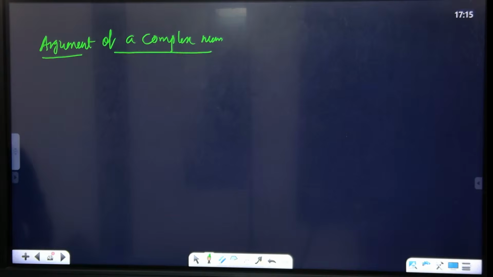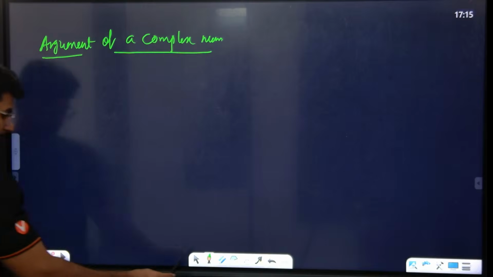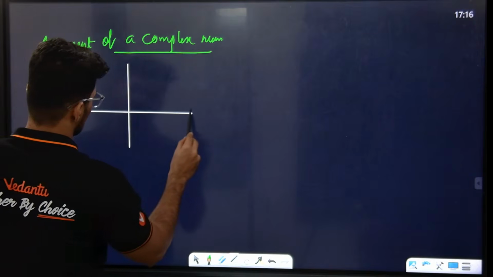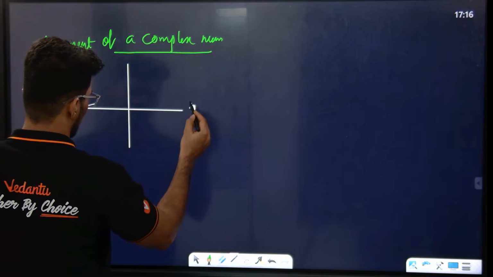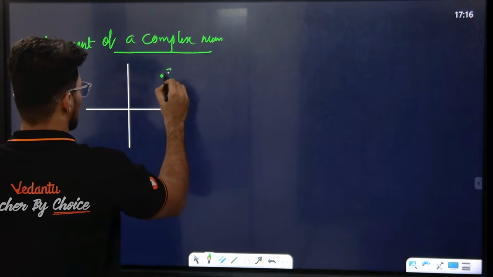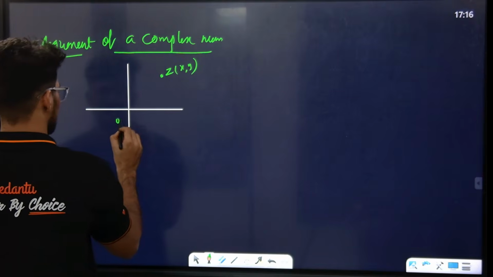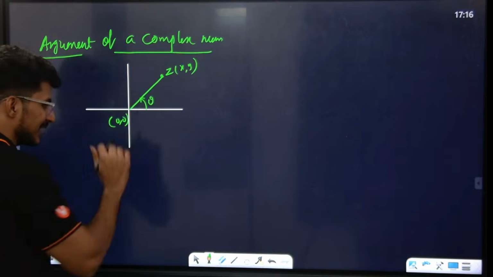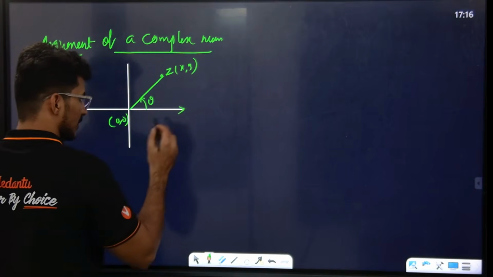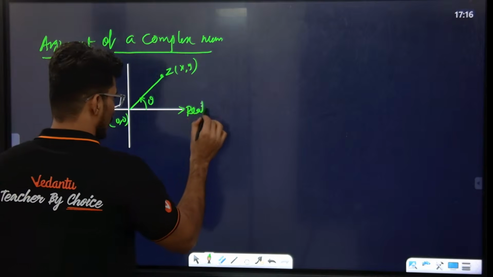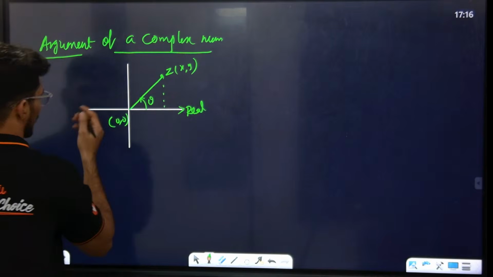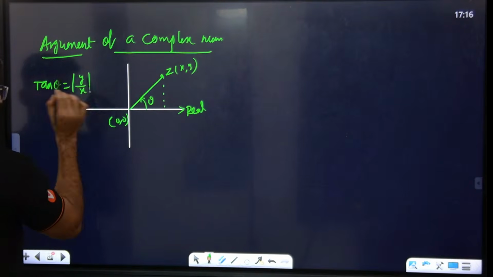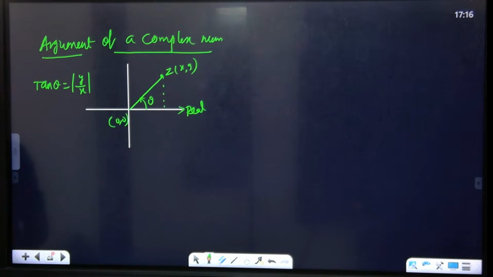See, for a complex number, I am representing a plane. This is the imaginary axis and this is the real axis. There is a point called Z, which is (x, y), and this is the origin. If I join these two, this green line makes some angle with the positive real axis. If I form a triangle over here, tan theta is y by x.